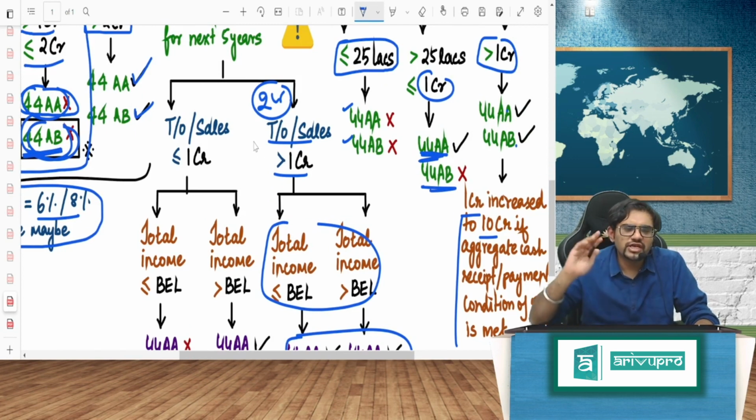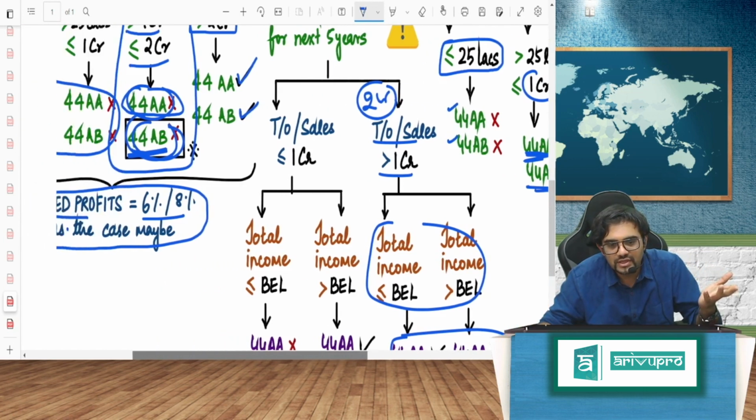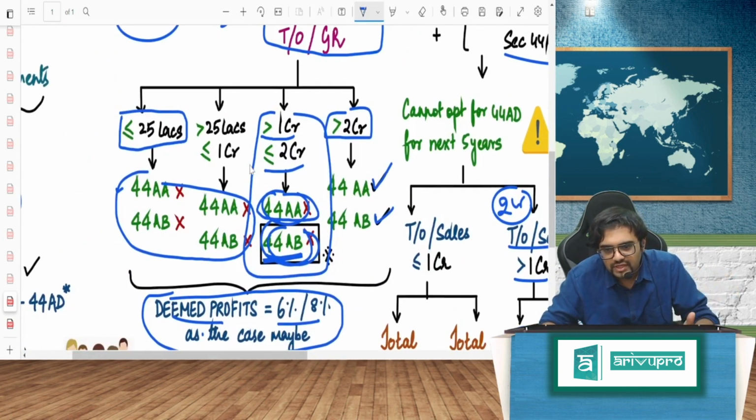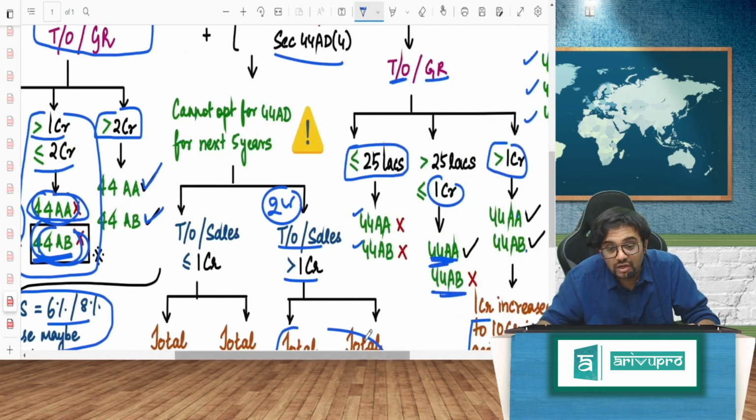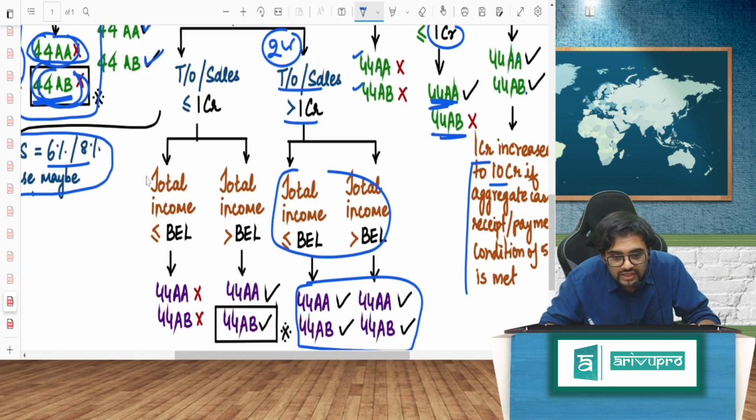But let's say you have opted out from that scheme and your turnover or sales is less than or equal to 1 crore. Guys, in normal situation, if your turnover is less than 1 crore, no problem, right? No 44AA, 44AB also, normal scenario. But here you have opted out. Since you have opted out, if your total income is less than basic exemption limit, 2.5 lakh rupees, then 44AB will not come. That's okay.